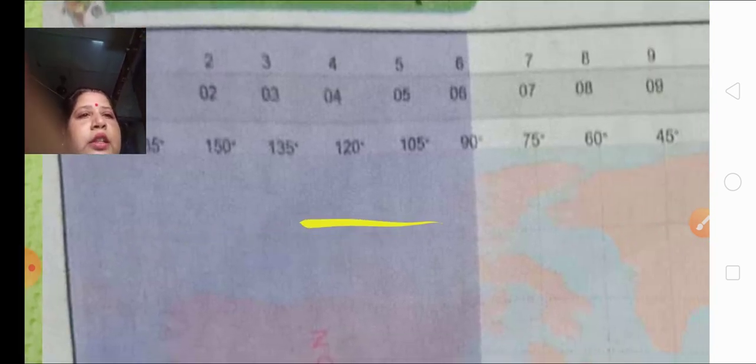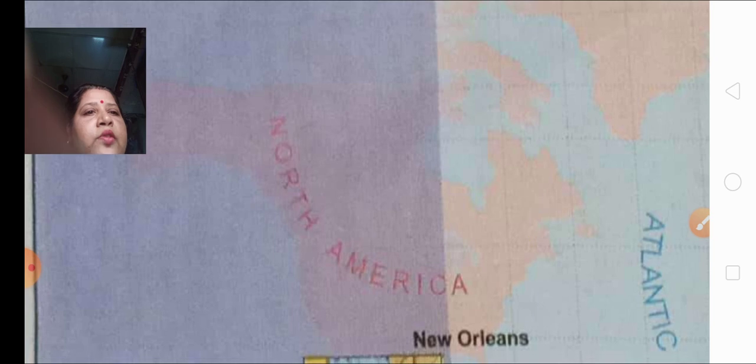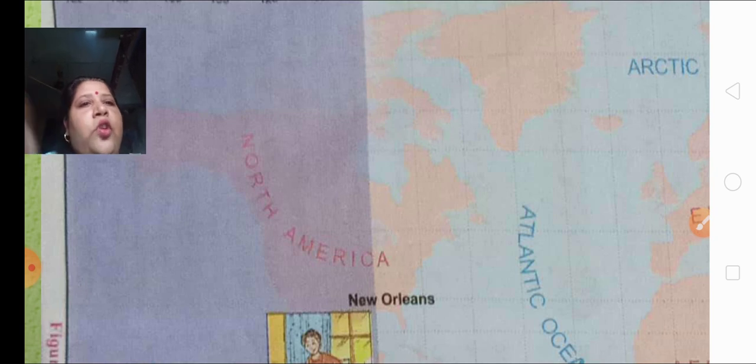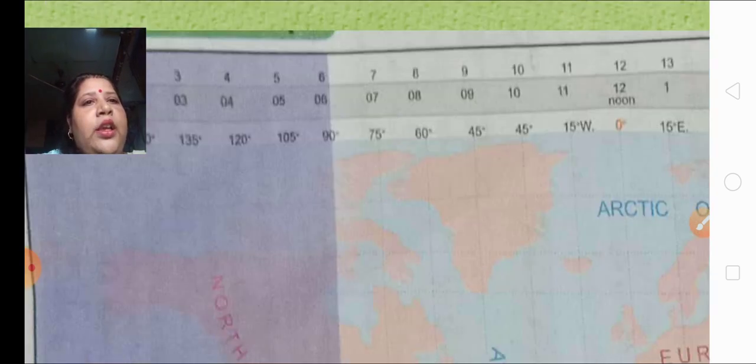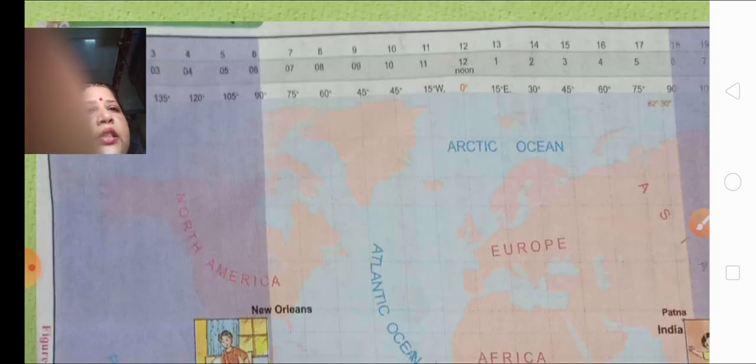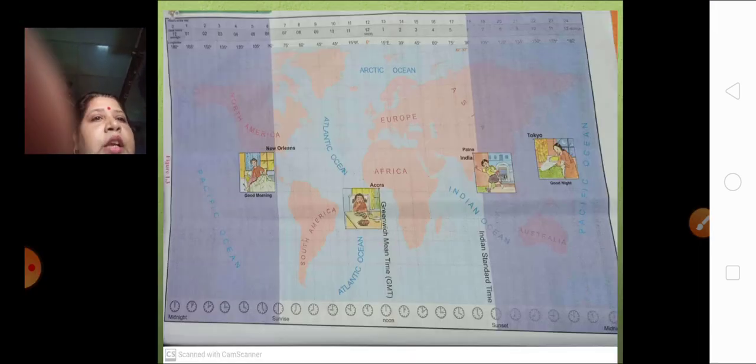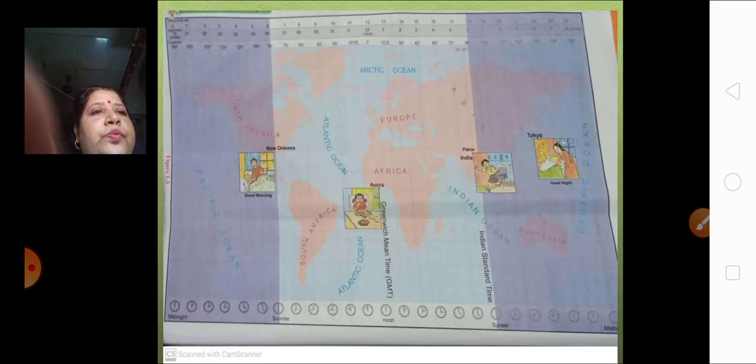You can see in this map over here. Edward is over here. At what degree is he? He is at 90 degree. You can see over here. So what is the answer? He is on 90° west. Correct. Let's go to the next question.